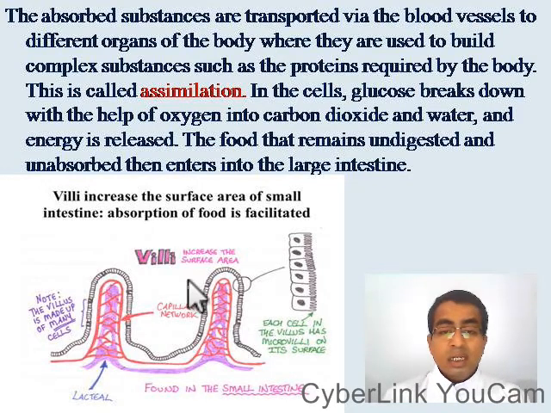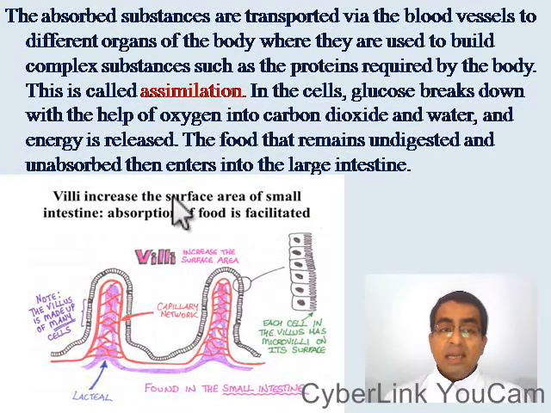The absorbed substances are transported via the blood vessels to different cells, where these substances are used up. That process is known as assimilation. In the cells, glucose is broken down with the help of oxygen into carbon dioxide and water, and energy is released. As a result, we get the energy.